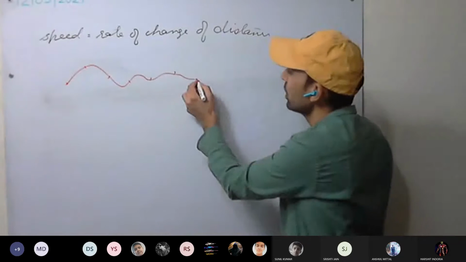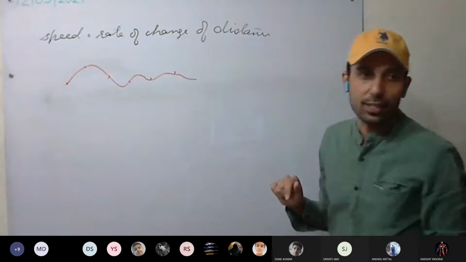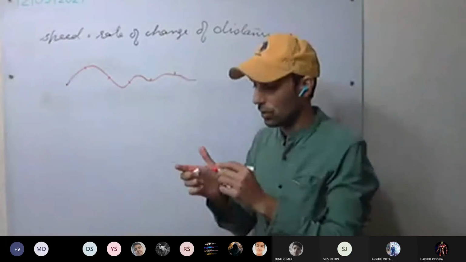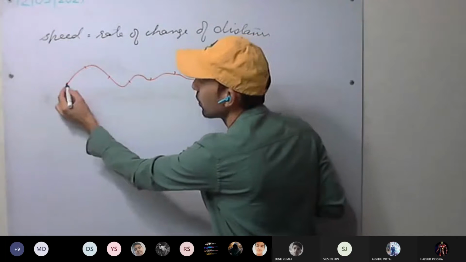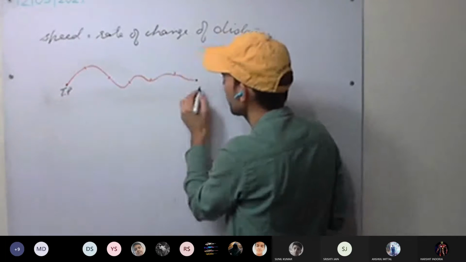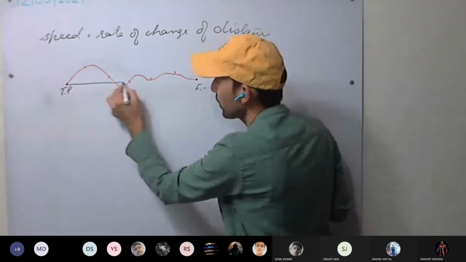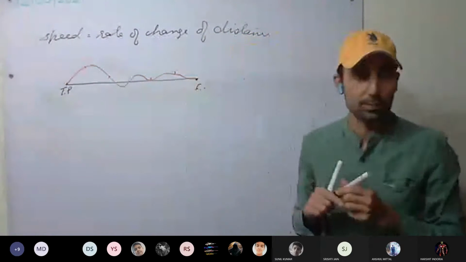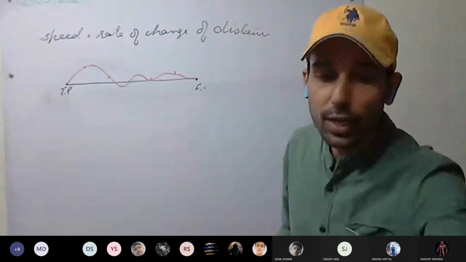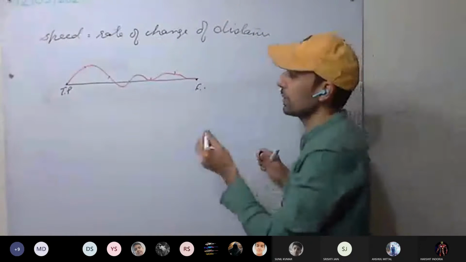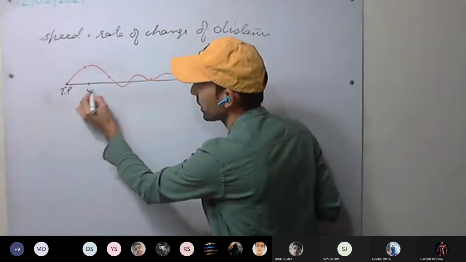Okay. Now displacement. What will be the displacement? This was the initial position. This is the final position. So this is the displacement. Yes or no? Yes, sir. Now, at what rate the displacement is changing? That is, after 1 second, body is here.